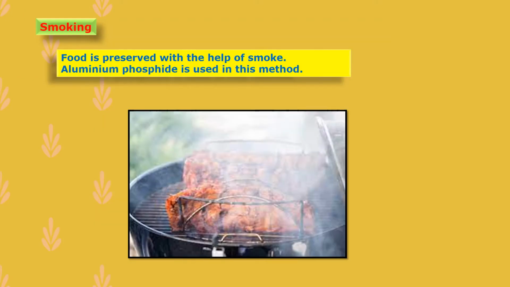Second method is smoking. Food is preserved with the help of smoke, such as aluminum phosphide. It can be used in this method.